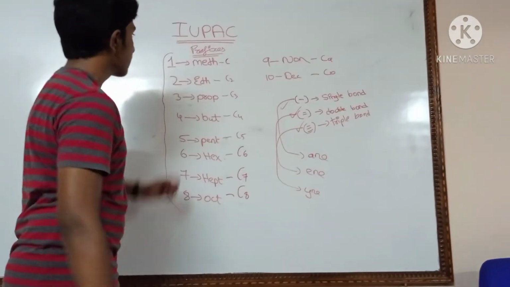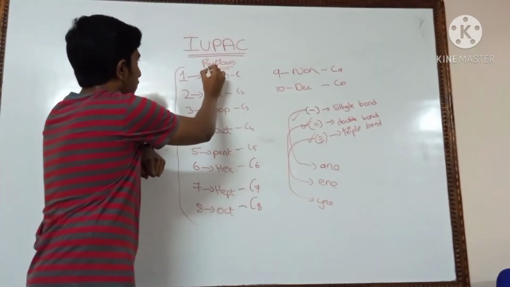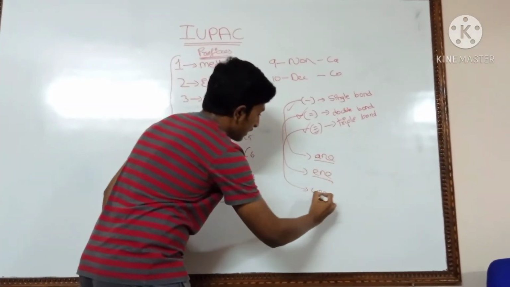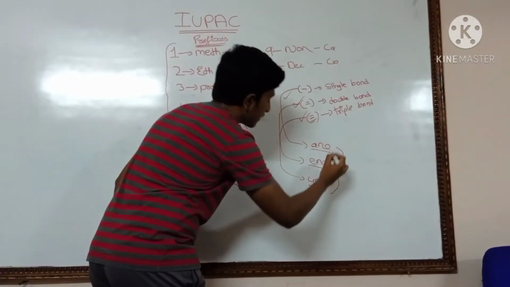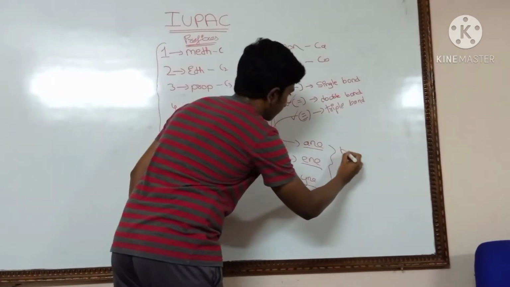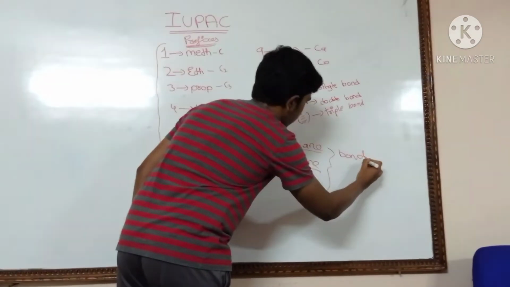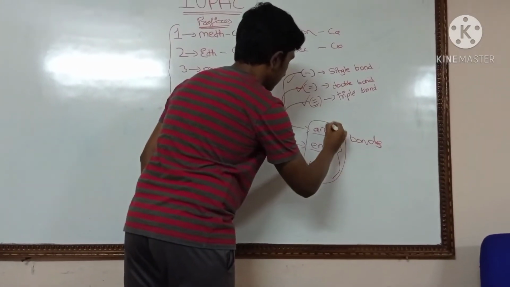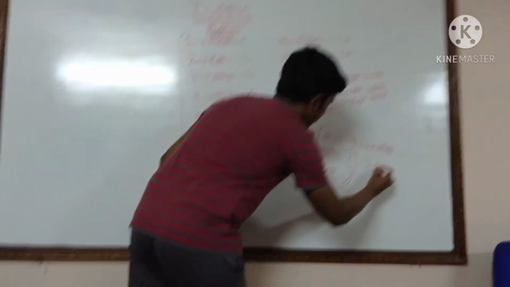But now I am teaching you the basic lecture, so we can know just about the prefixes. And these names ane, ene, yne represent the bonds. So these are known as suffixes.